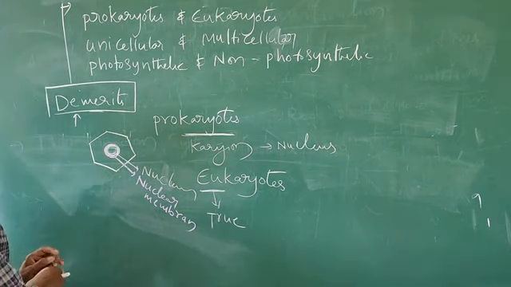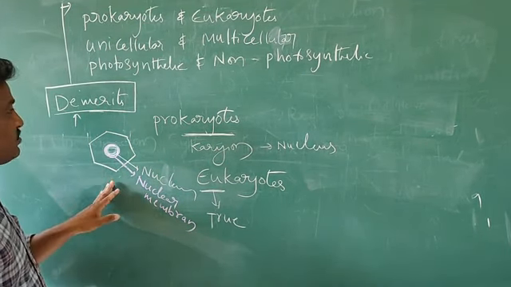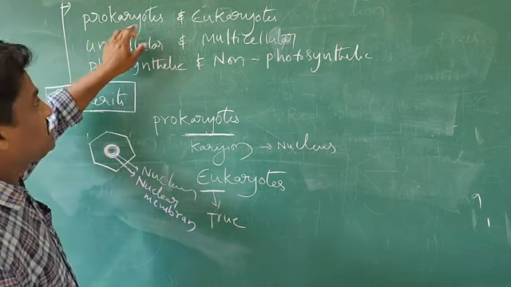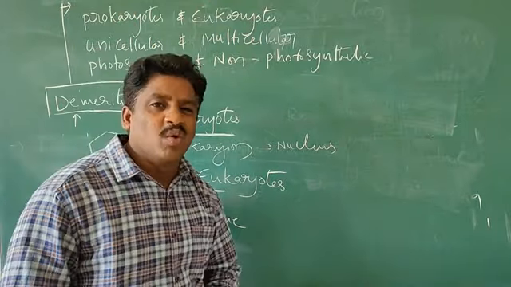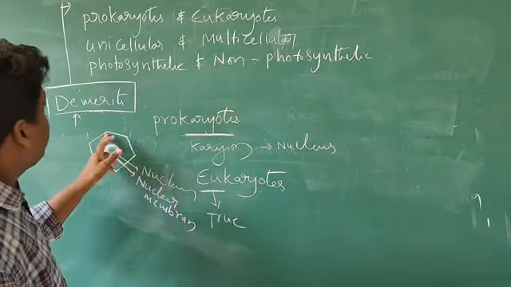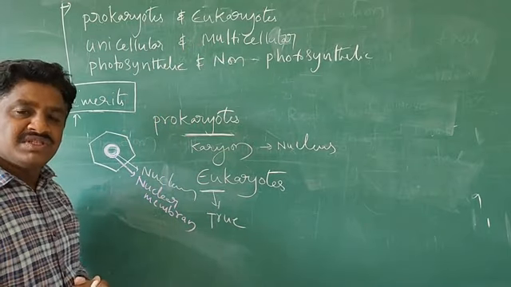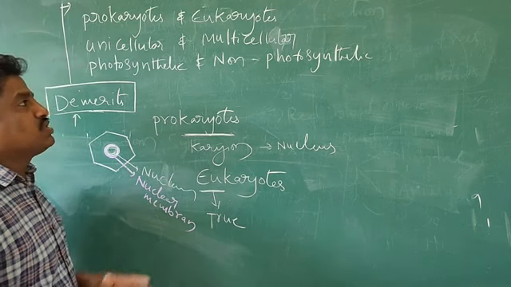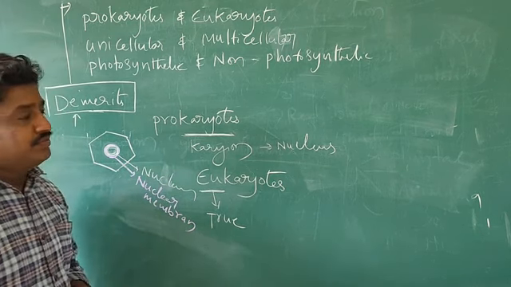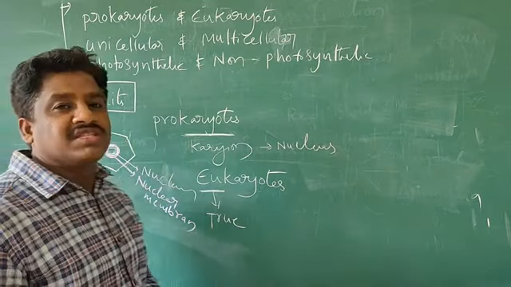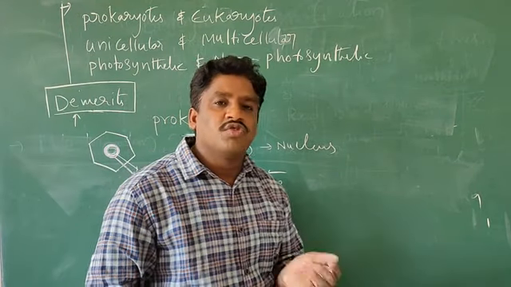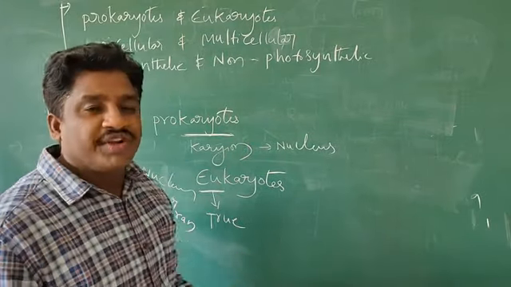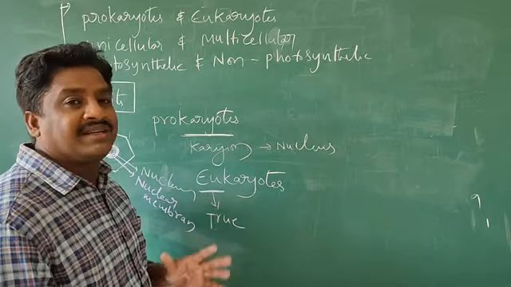Okay, so this is one of the demerits in the two kingdom system of classification. What is this one? It did not differentiate the prokaryotes and eukaryotic organisms, and unicellular and multicellular organisms. That is also not differentiated. And photosynthetic and non-photosynthetic organisms. What are the photosynthetic organisms? That means the autotrophic organisms. What are the heterotrophic organisms? Here it is not explained.